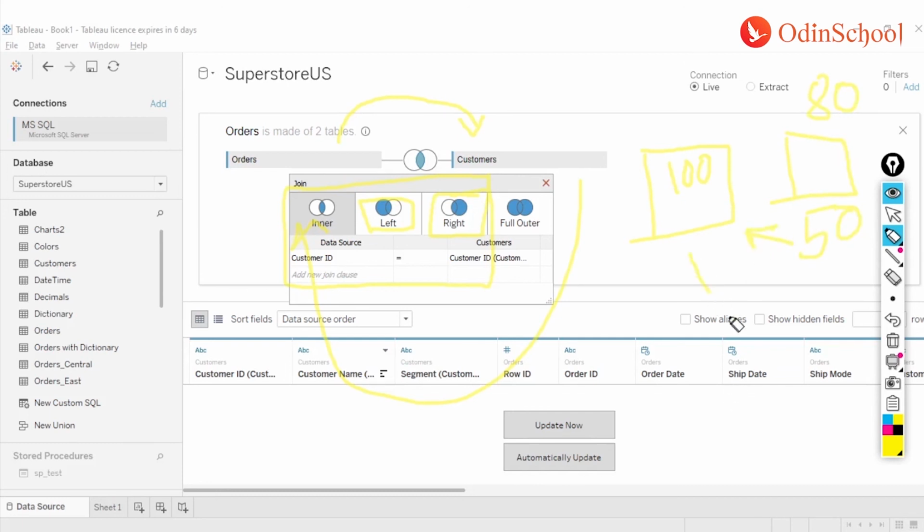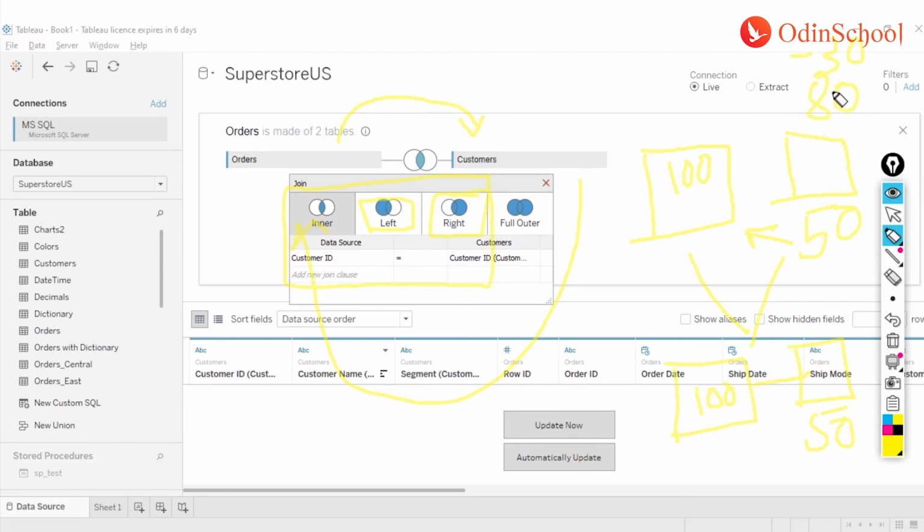So my final output is going to be these 100 records from here, and the output from this table is going to be only 50 records. Why? Because I have specified a left join. So I am at a loss of 30 records over here, for the very reason that there were no matching records in my left table.